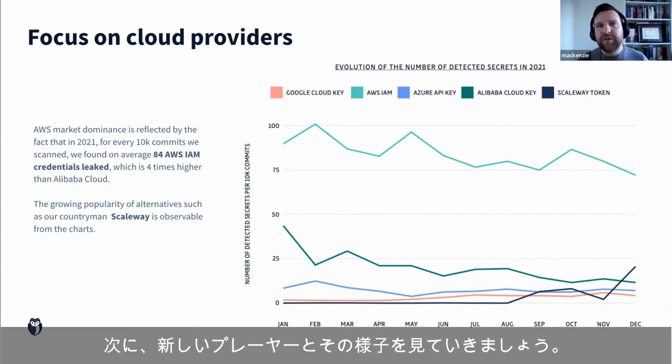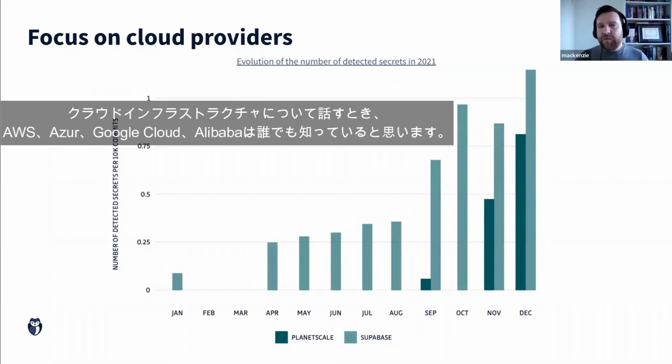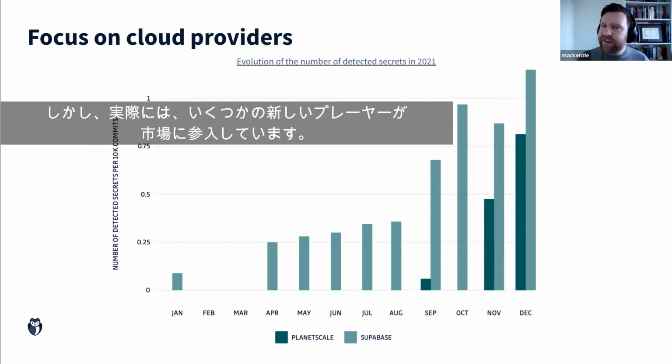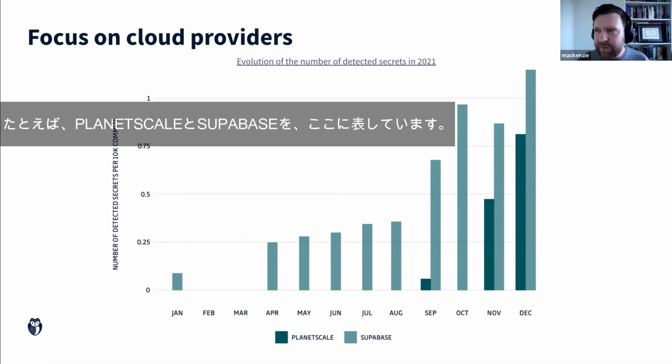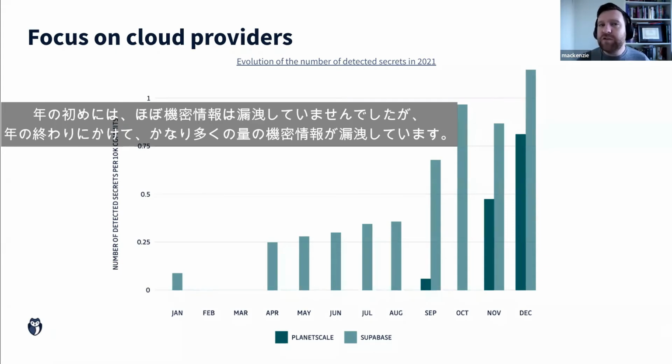And then we will look at some of the newer players and how they look in the coming year. So obviously, when we're talking about cloud infrastructure, we know AWS, we know probably Azure or Google Cloud or Alibaba, but actually there have been some new players come into the market, and it's been interesting to see their evolution based on the amount of secrets that we find. So for example, PlanetScale and Supabase, you can see them here, going from almost no secrets leaked at the beginning of the year to the end of the year having quite a significant amount of secrets coming out.